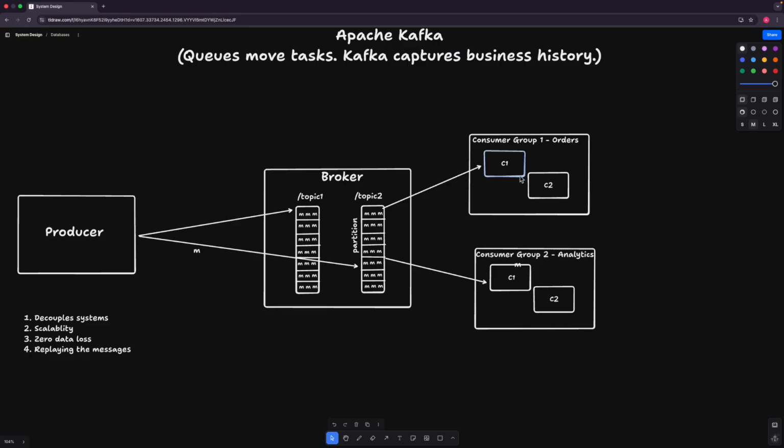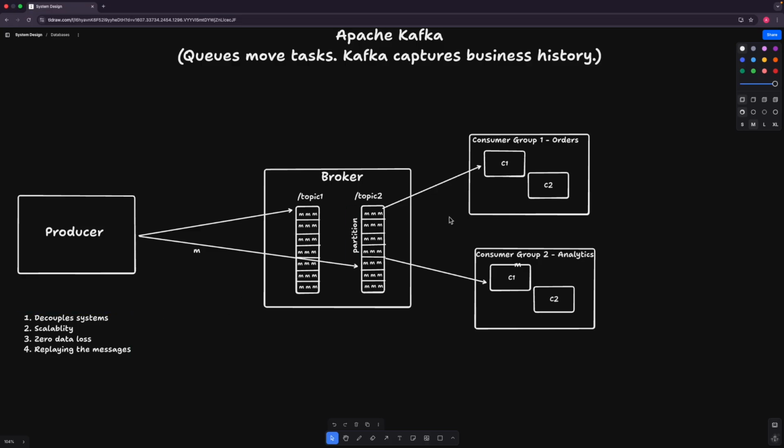Once the fix is pushed, what we ideally need is to consume back all the messages from those 2 to 3 hours and reprocess them so that the customers get the right data, and the database has the correct data, right? Now this can be easily done with the help of Kafka.